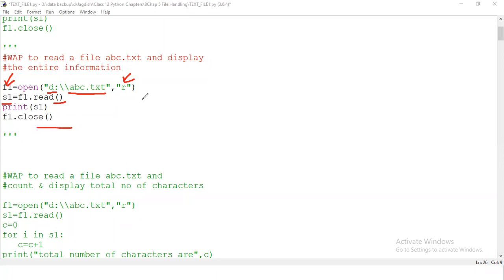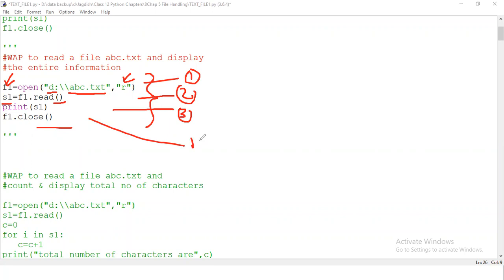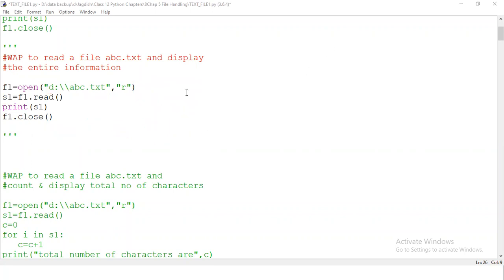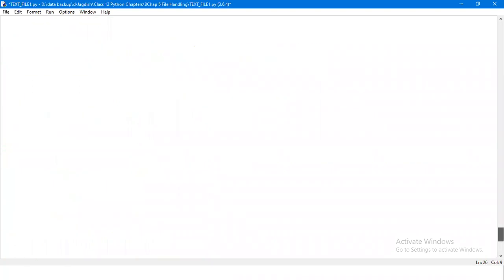So, when you have been asked to deal with the file, three basic steps are there. You need to open the file. You need to perform that basic operation which you're talking about. Right now it's read. So read the entire content or those many content which you're talking about, right? If you want to display it, display it. If you want to count it, or do whatever the operation that is being asked, and then you close the file. So first operation is to open the file. Second is to read the content. Third, to display, or whatever the operation has been said. And the fourth one is to close the file. These are four steps which you need to do. Now I'm executing it for a reference.